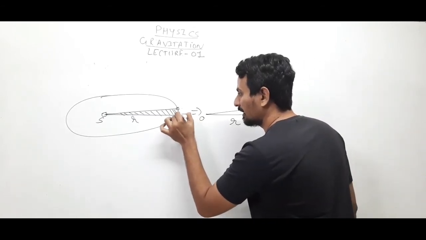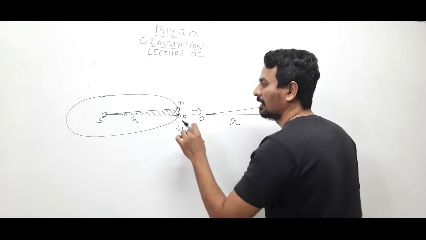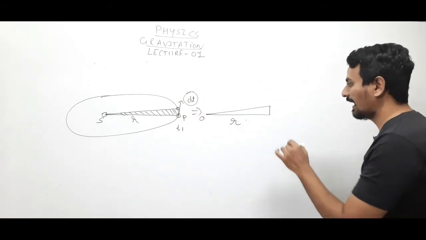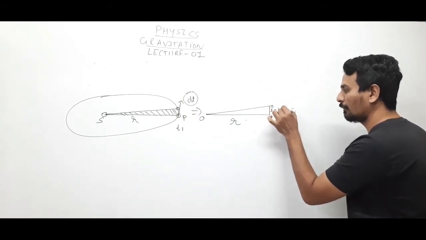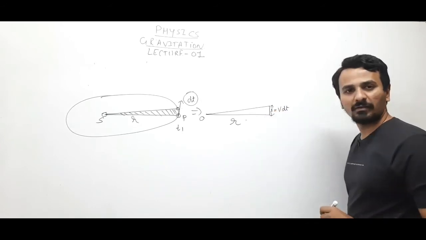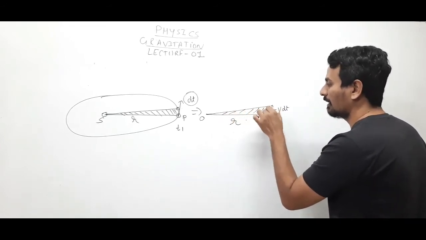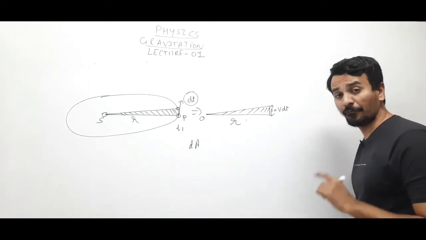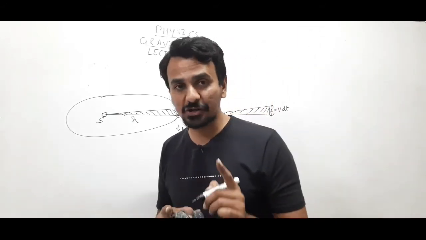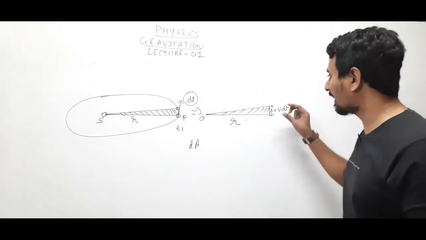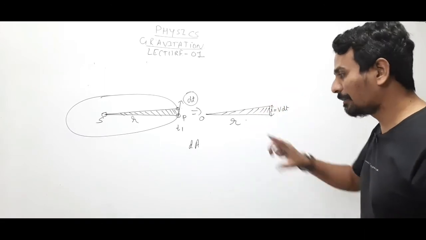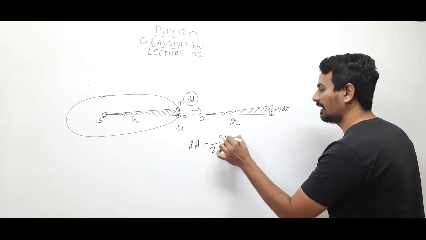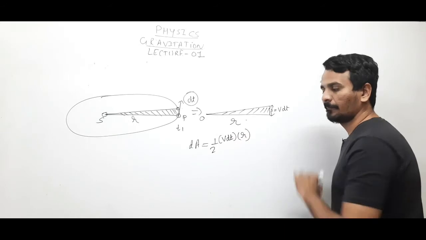Here the velocity is v, and the time taken by the planet to move from one point to another is dt. So this length will be speed into time, v dt. Now this will be a triangle. What is the area of a triangle? For a very short interval of time dt, I have taken the arc as a straight line, and the area covered dA will be half base into height, that is half v dt into r.